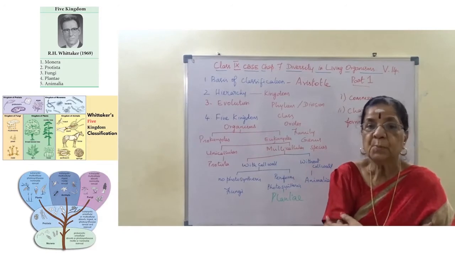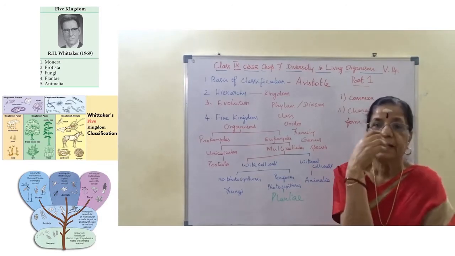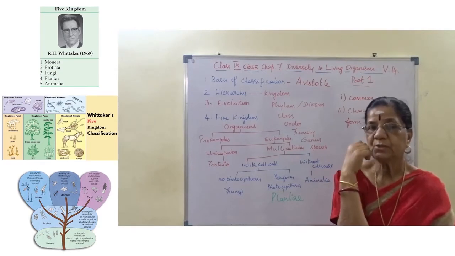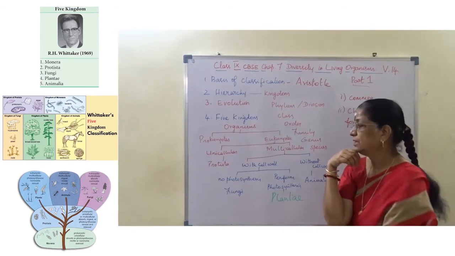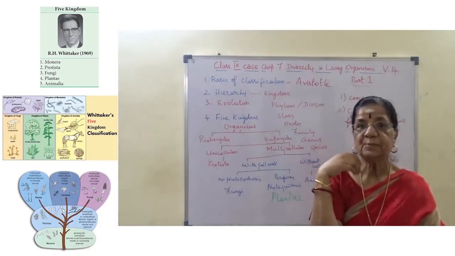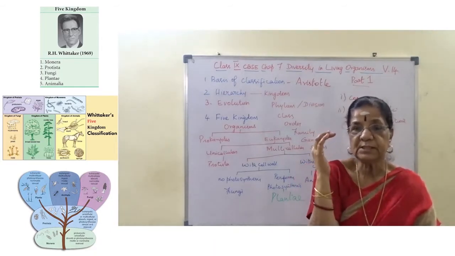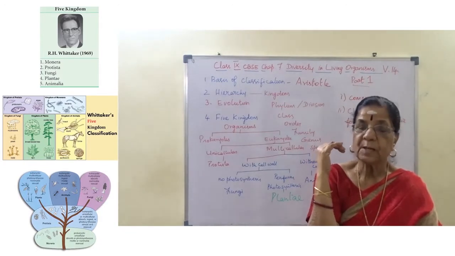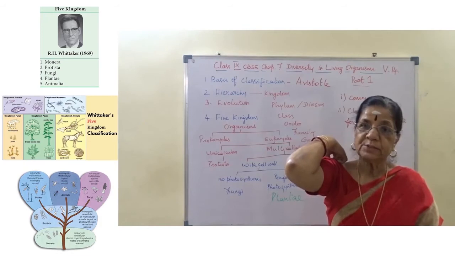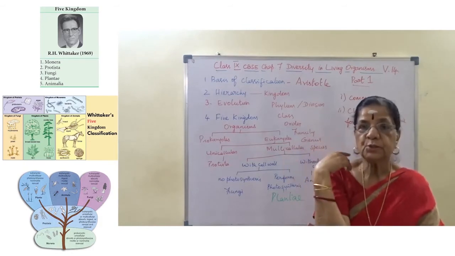That is for the prokaryotic cell. Most of the organisms which are prokaryotes are unicellular. Right?